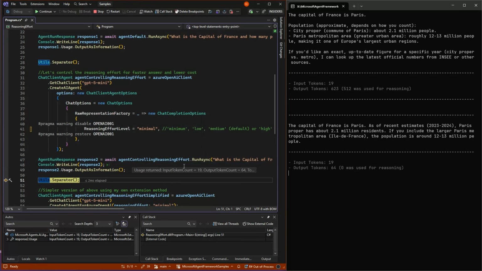Roughly the same answer, but you can see it. The output tokens are now 64 and 0 was used for reasoning. And that, of course, is much cheaper and much faster compared to up here. And then you need, of course, to begin to evaluate, is this answer better because we were thinking than this answer? And that's not the point here. You need to, in more real scenarios, decide if you need reasoning or not.